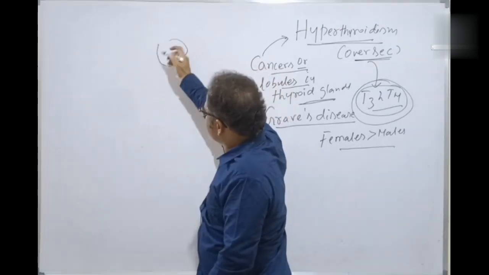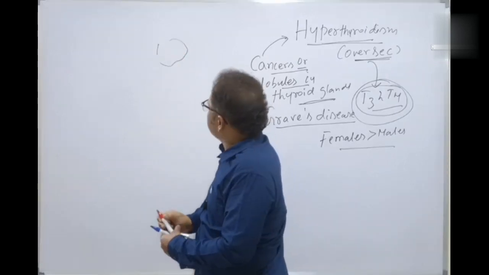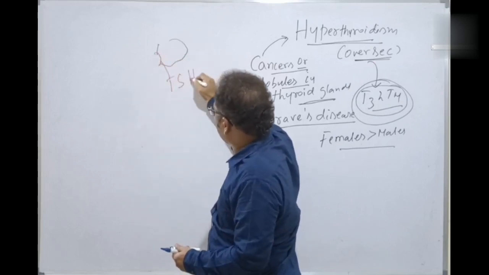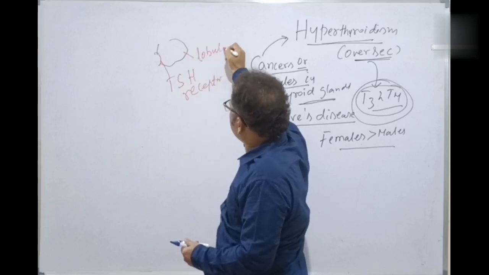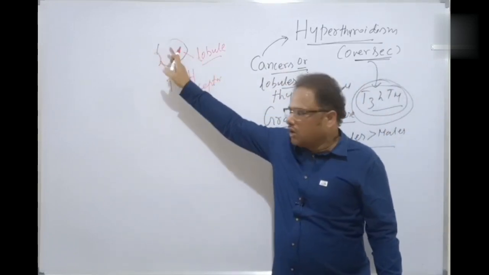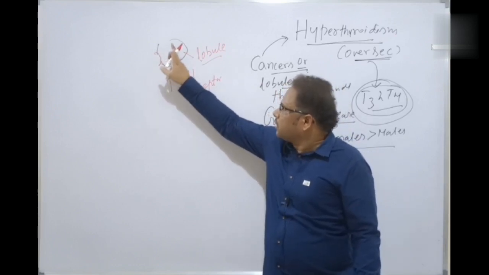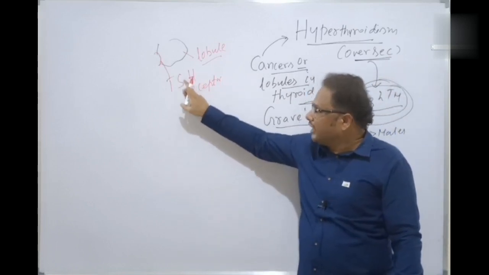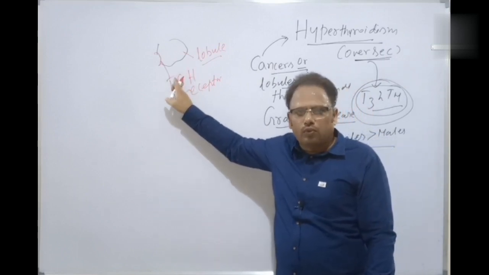So, the thyroid gland, for example, contains receptors. What are the receptors present here? TSH receptors. And this is a lobule of the thyroid gland, containing follicular cells, follicles, etc. I am not drawing everything here. Just remember that the thyroid gland contains receptors for the TSH. That's why it's called the TSH receptor, the thyroid stimulating hormone receptor.